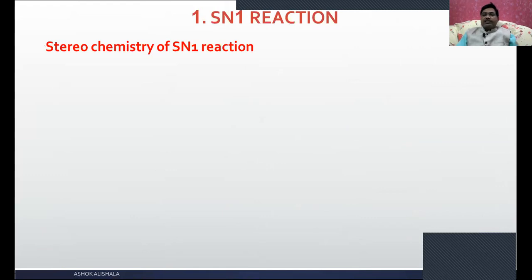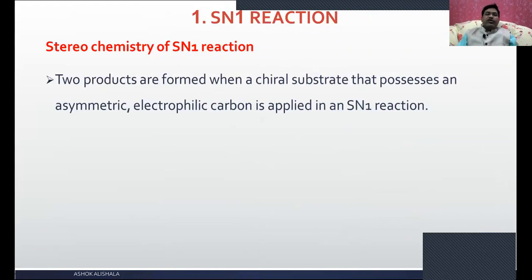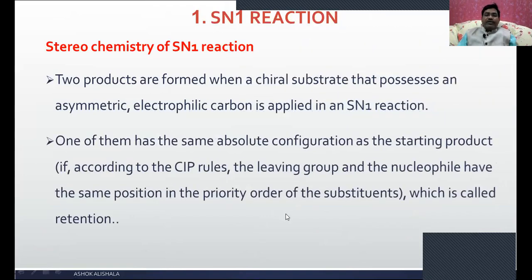Now, what is the stereochemistry of the SN1 reaction? If you look at the stereochemistry, there is a possibility to form two products. The two products are formed when a chiral substrate that possesses an asymmetric electrophilic carbon is used in an SN1 reaction. One of them has the same absolute configuration as the starting material.